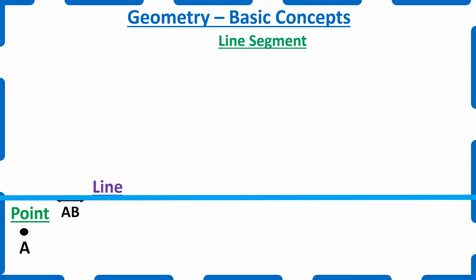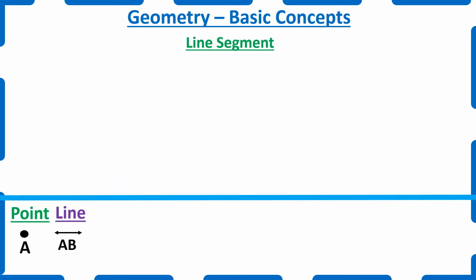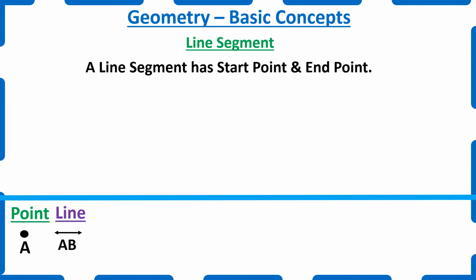Next comes the line segment. Children, what is the difference between a line and a line segment? A line contains an infinite number of points and extends continuously at both ends. But a line segment has a starting point and an ending point. That is, it contains a finite number of points, and the line segment contains only 2 ends, the beginning and the end. And it has a fixed length.